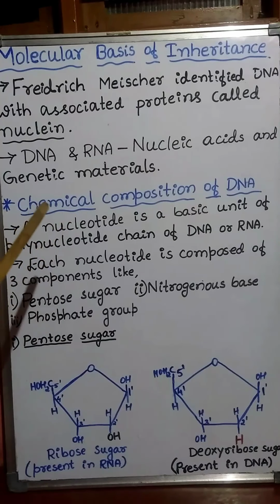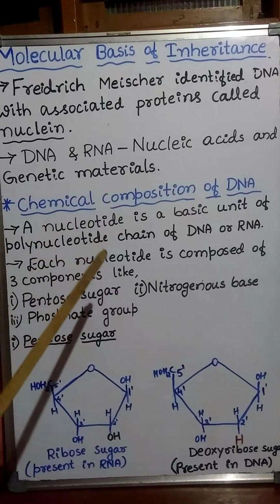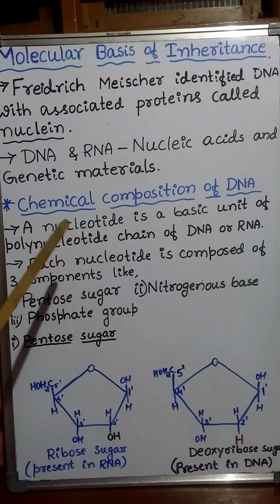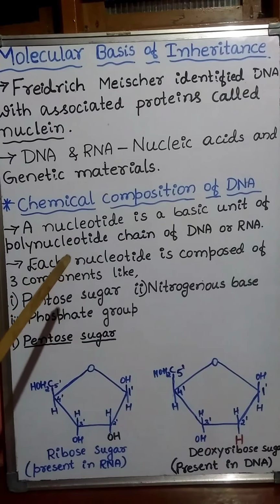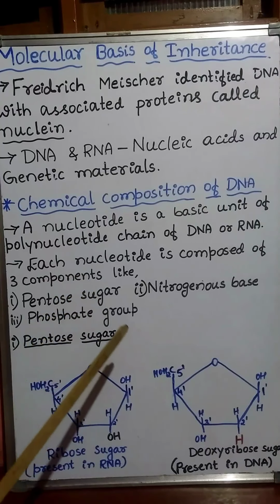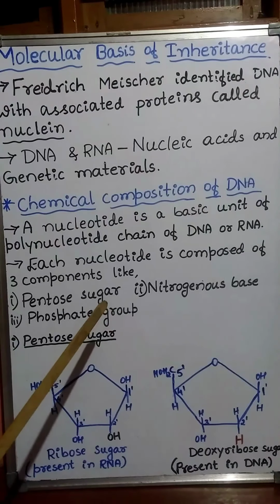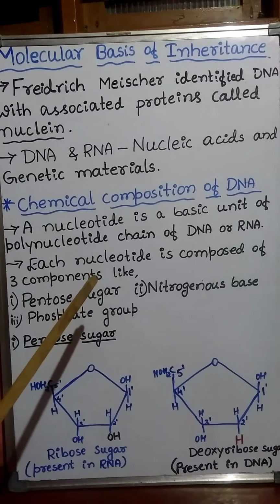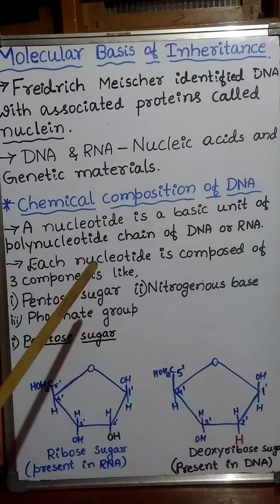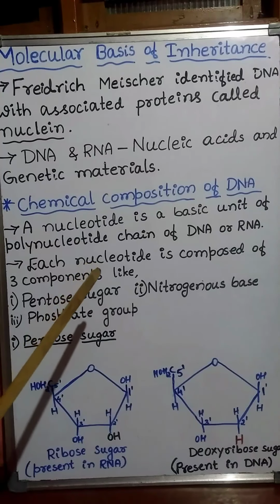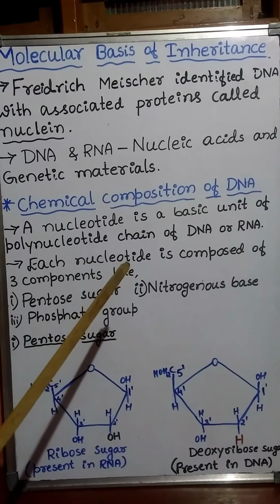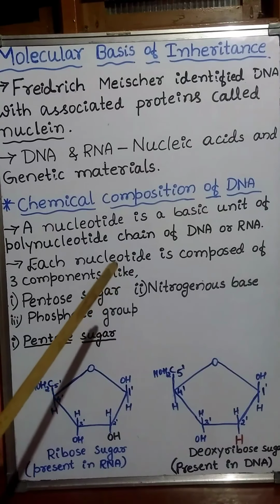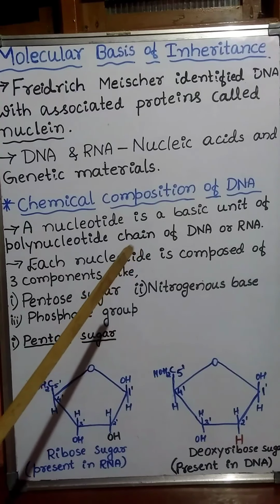Macro means bigger. It is a macromolecule because it contains many deoxyribonucleotides. DNA is the genetic material in human beings, plants, animals, and in some viruses like hepatitis B, herpes simplex virus, etc.